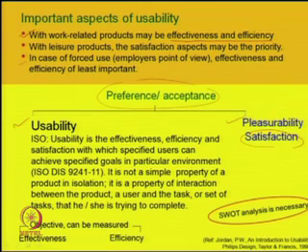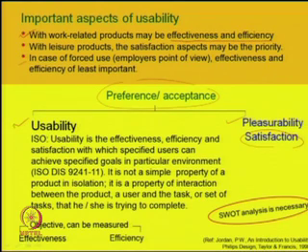Now, if we see usability as a definition or explanation, we can say by ISO, usability is the effectiveness, efficiency and satisfaction with which specified users can achieve specified goals in a particular environment. The document is ISO DIS 9241-11.